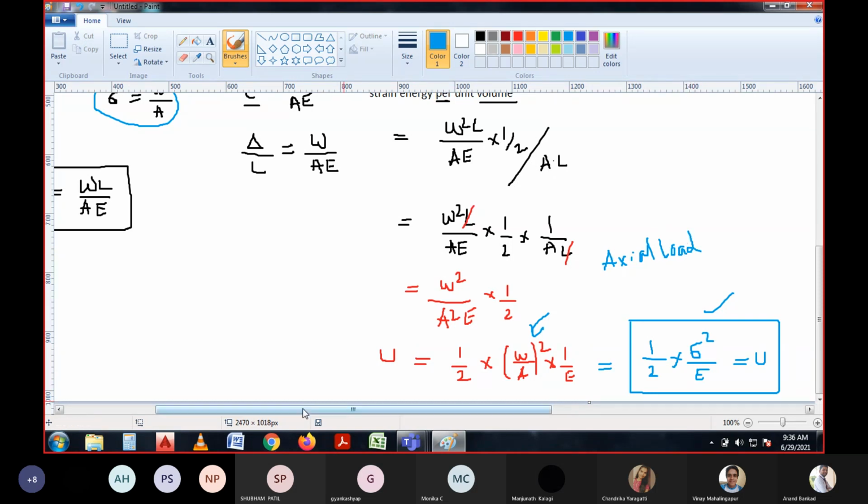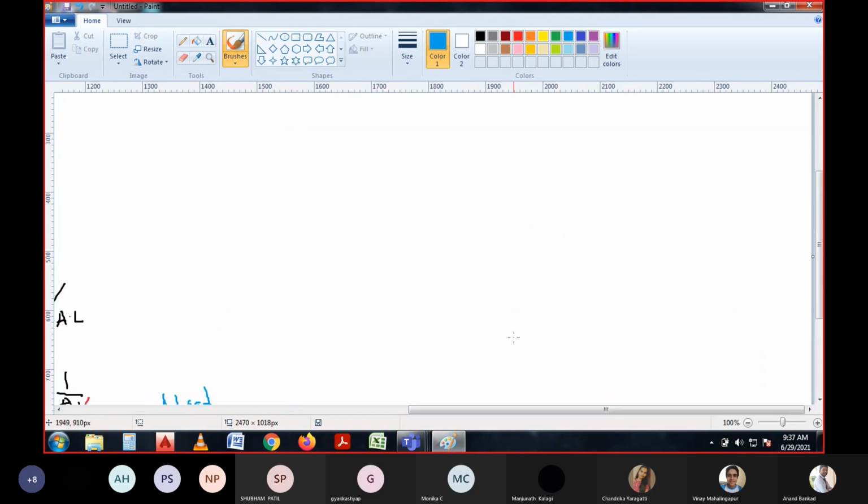Right. So again, at the same time, if you see for bending, what would be the total strain energy per unit volume? I would like to discuss that in the next class. I will discuss the shear force and the torsion.